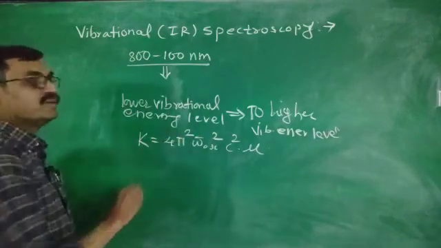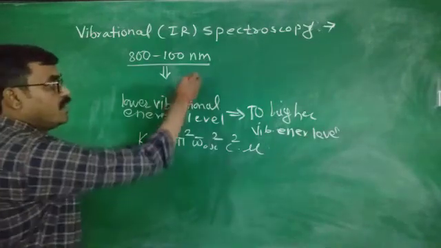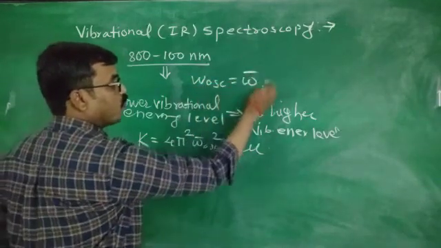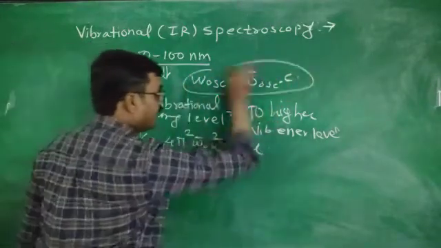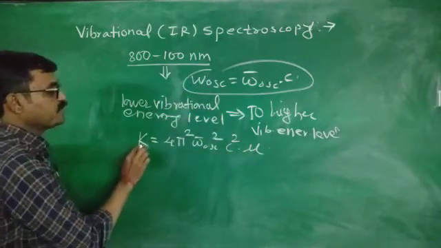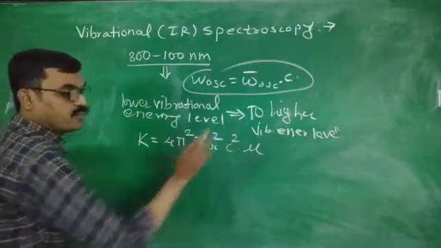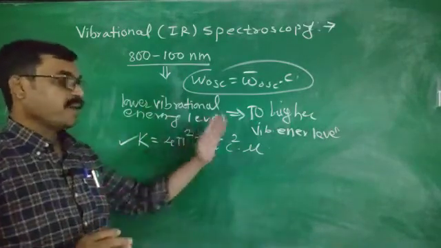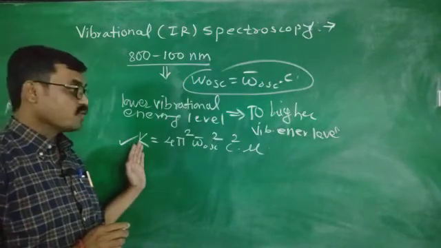The oscillation frequency omega equals omega bar of oscillation into C. In this way, by knowing the vibrational frequency, we are able to calculate the force constant.